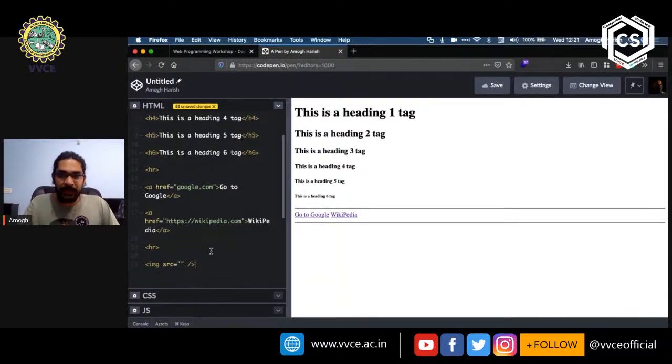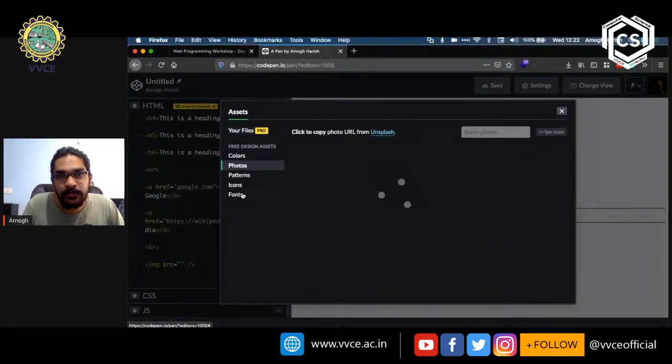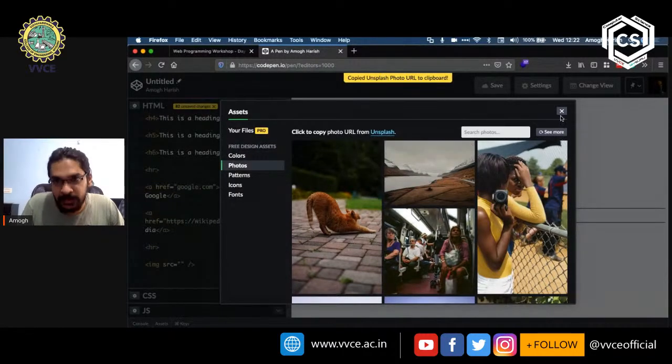Now, if you're using Code 10, there is a very cool feature that you can use here. At the bottom of the screen, you can see this thing called assets. You can click on assets, and it should bring up this screen, and you can select photos from the left. You can click on any of these photos, and it will copy the URL for that particular photo.